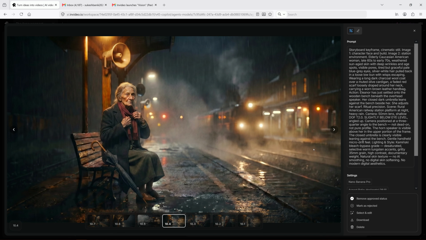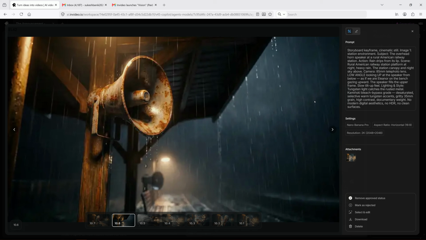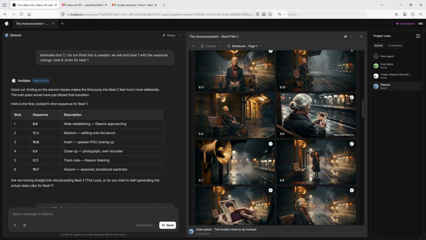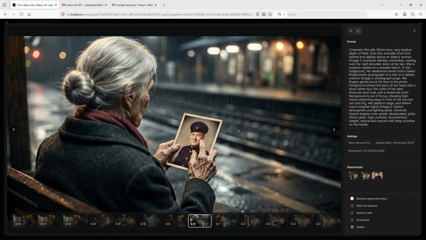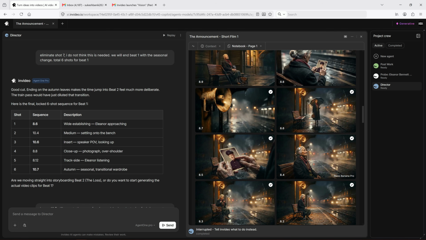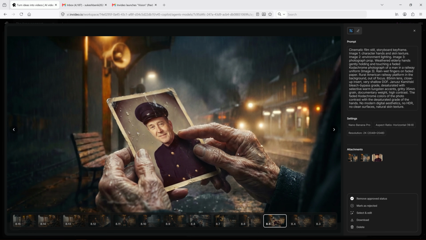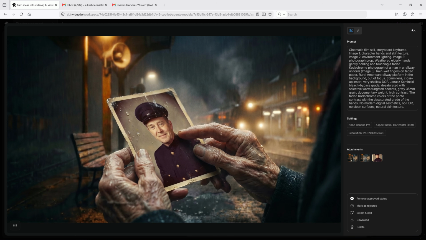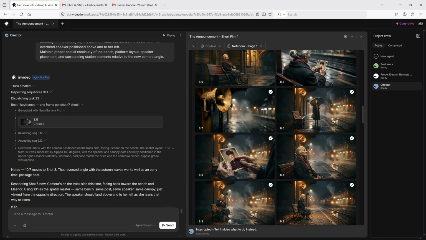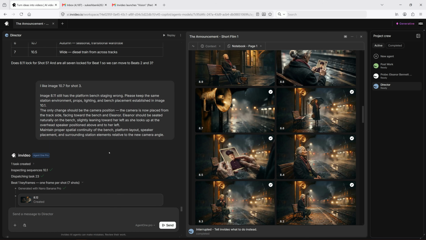We now have Eleanor arriving at the station, close-ups of the announcement speaker, the station master, and the moment she looks at Thomas's photograph. However, this is where I encountered one of the main challenges during the project. As more keyframes were generated, including the seasonal transition sequence used to show the passage of time, I noticed that almost every frame was using the exact same platform composition. The station identity remained consistent, but the camera perspective wasn't changing enough from shot to shot.